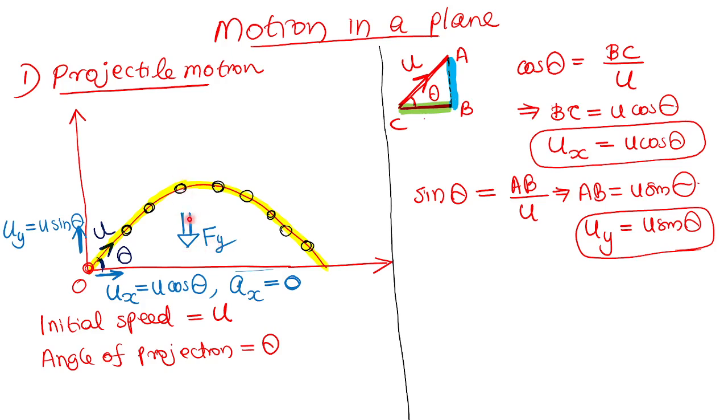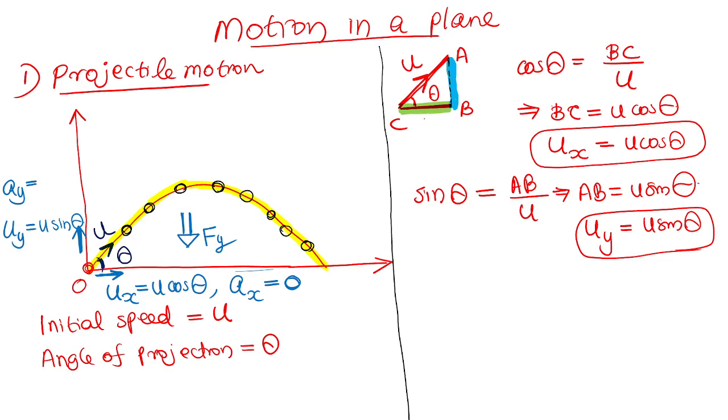So in vertical direction, the body has acceleration. Whenever there is force, there will be acceleration, because F equals ma. Understood? The body experiences a downward force, hence the body experiences a downward acceleration. So definitely there will be Ay. Ay means the acceleration along y direction.